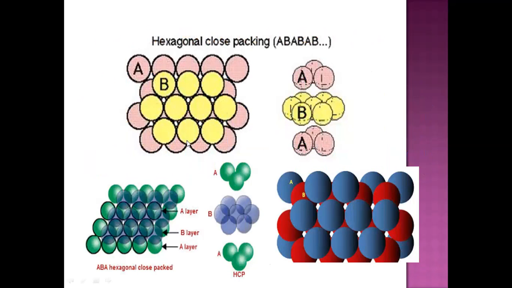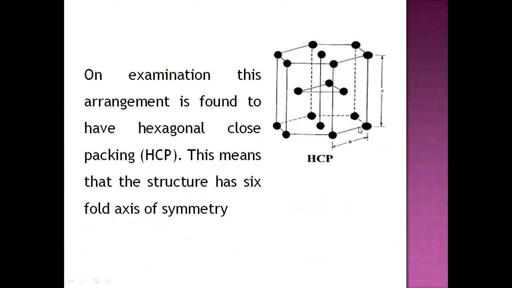So this shows the three-dimensional structure of hexagonal close packing: A, B, A, B, A, B. First layer A, second layer B, then again the third layer will be A here. So A, B, A type of packing. In this figure also, A, B, A type of packing, which represents the hexagonal close packing. On examining this arrangement, it is found to have hexagonal close packing, HCP.